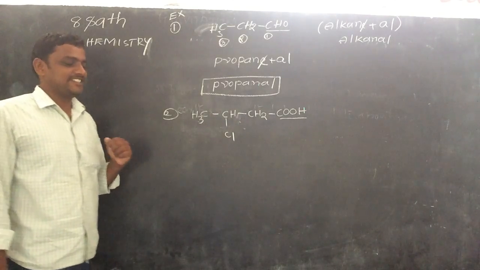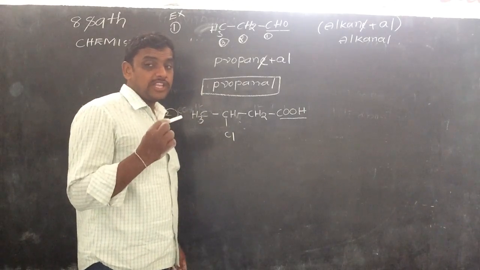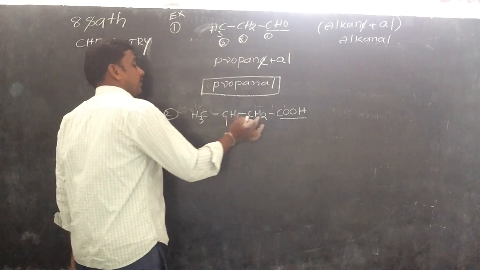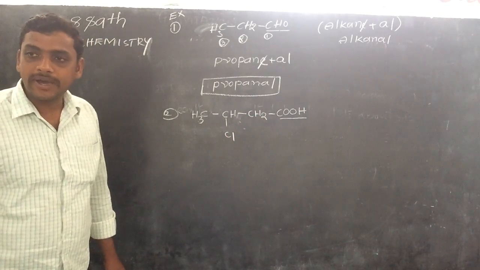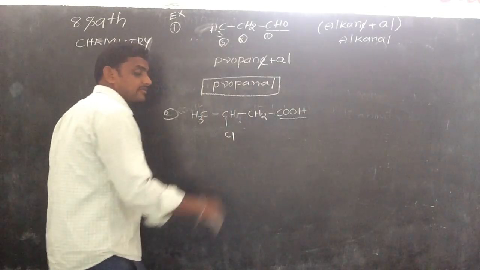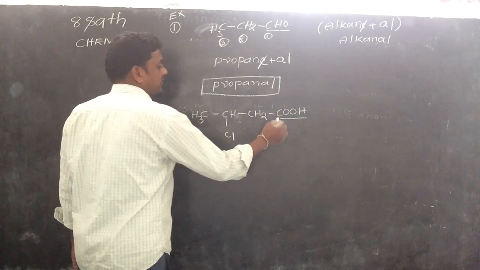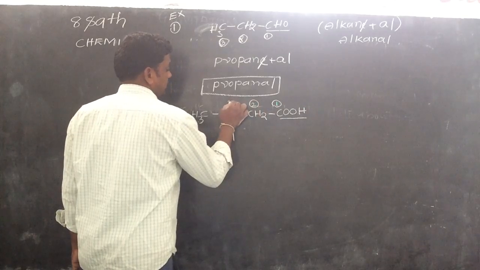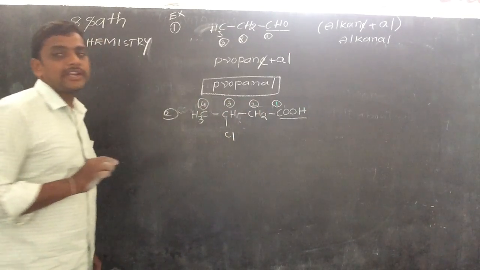Oic acids. The first rule is the parent chain. The functional group should have the least number. So we are giving the number from right to left: 1, 2, 3, 4. Four carbons are the parent chain.